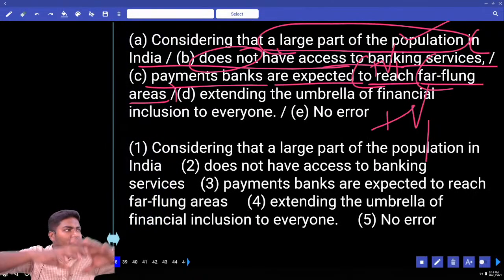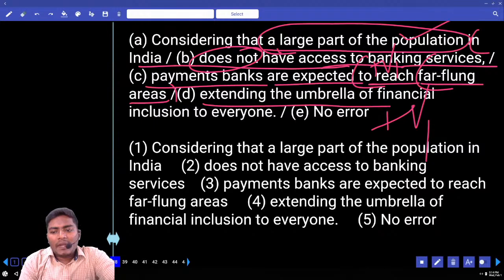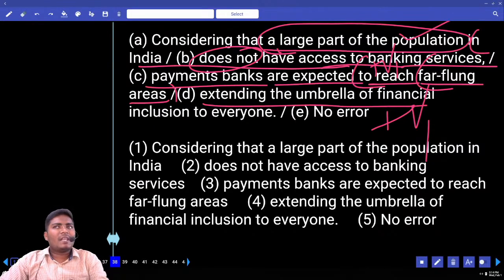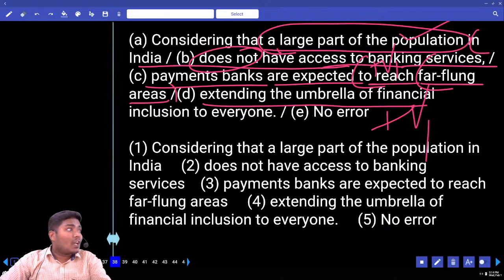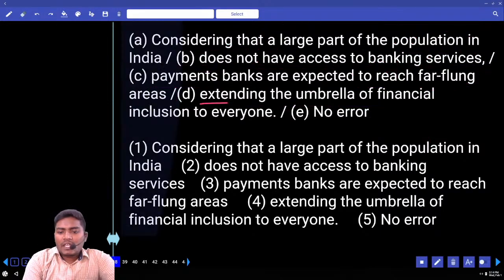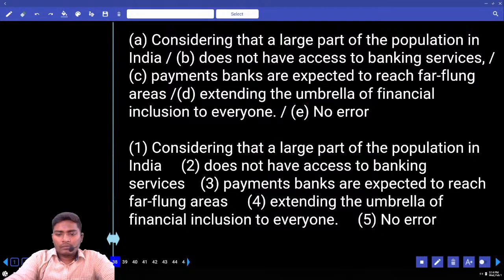Far-flung areas in the sense, in a wide area, any distant area, extending the umbrella of financial inclusion, in the sense, giving these financial services or banking services to many people. That is called an umbrella organization. Remember this term. This is useful for banking terminology. Extending the umbrella of financial inclusion to everyone. Can you find any error? No error case.